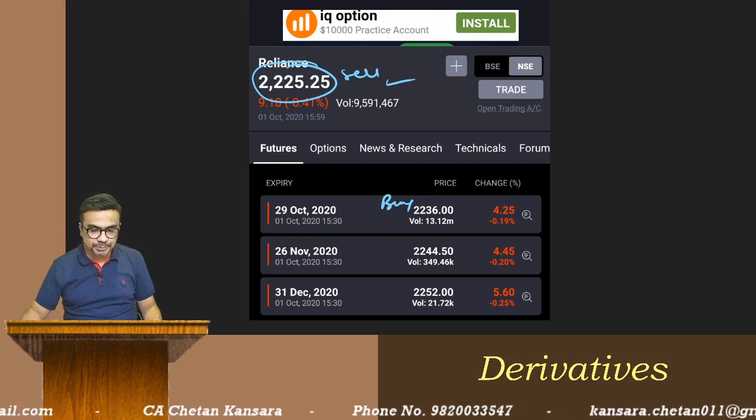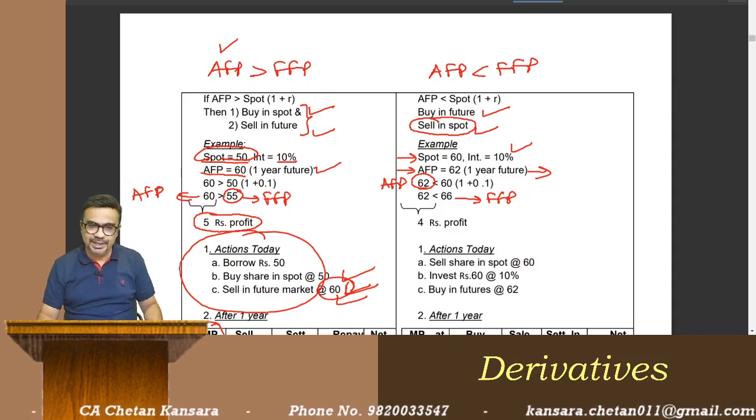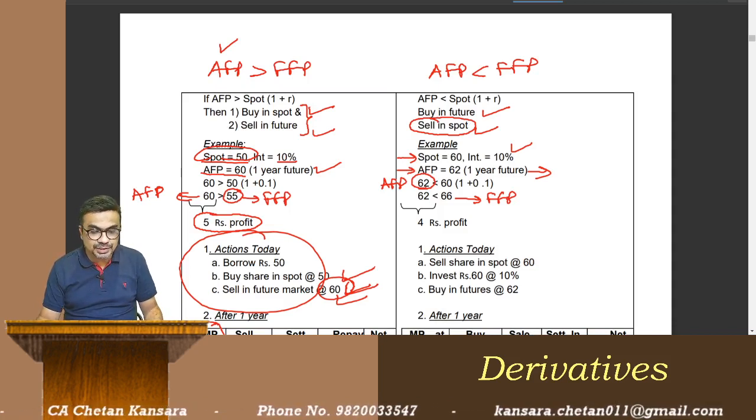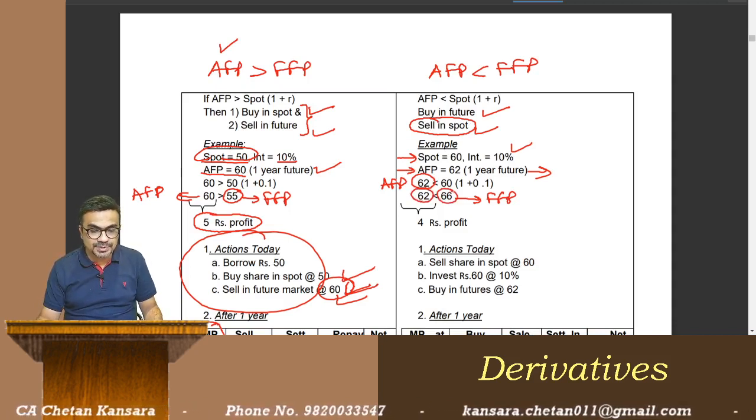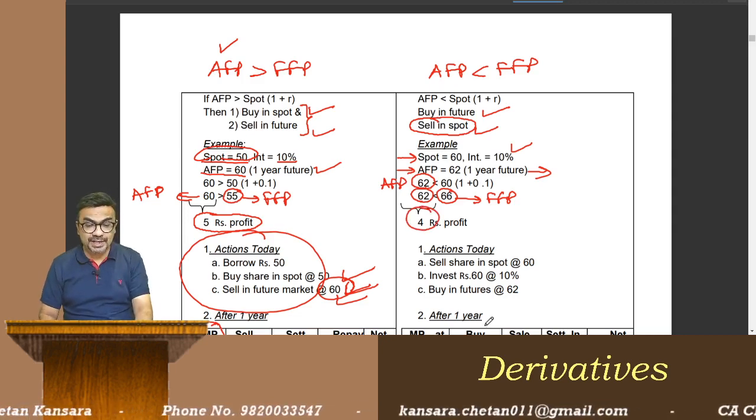Okay, now let's proceed. So assuming we have shares and we are going to sell them. What is actual future price? 62. Fair future price 66. What is the difference? 4 rupees. 4 rupees is the guaranteed profit we will get at expiry.